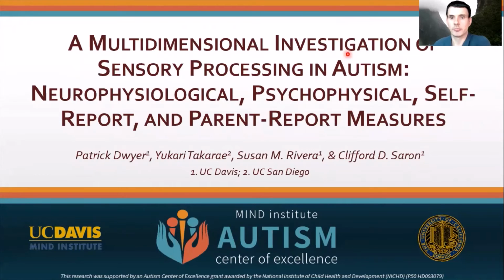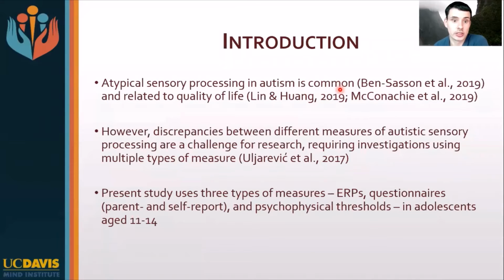Hello, today I'm presenting some of our research looking at different ways of measuring sensory processing in autism. Of course, sensory processing in autism is very commonly atypical, and this is impactful on quality of life and other variables. But there's a lot of different ways that one can measure sensory processing in autism, and we may need more research using multiple different kinds of measures, seeing how they relate to one another.